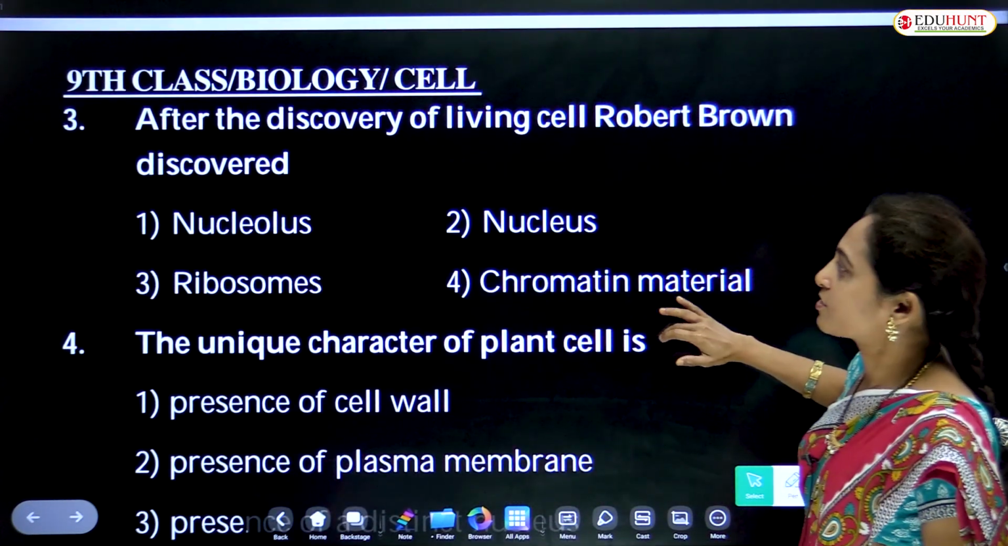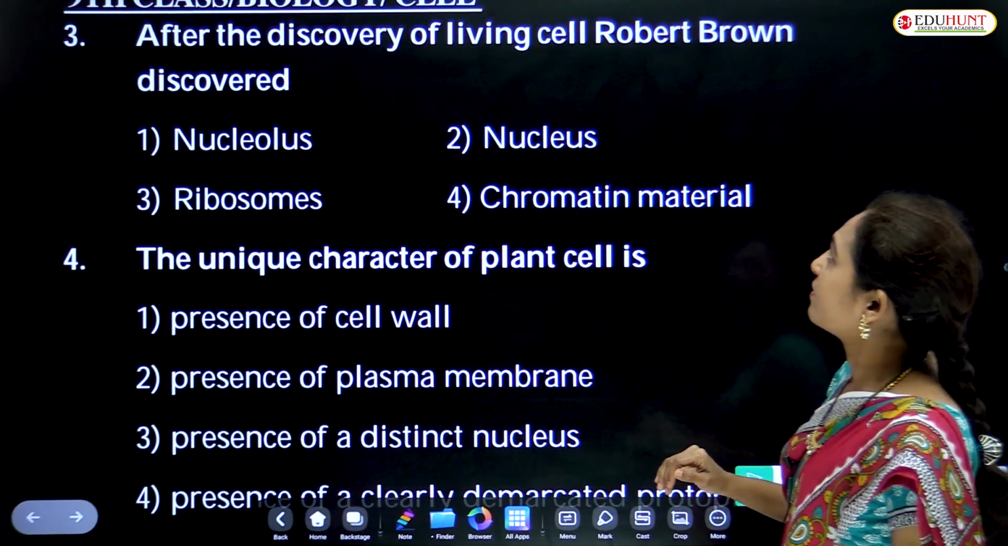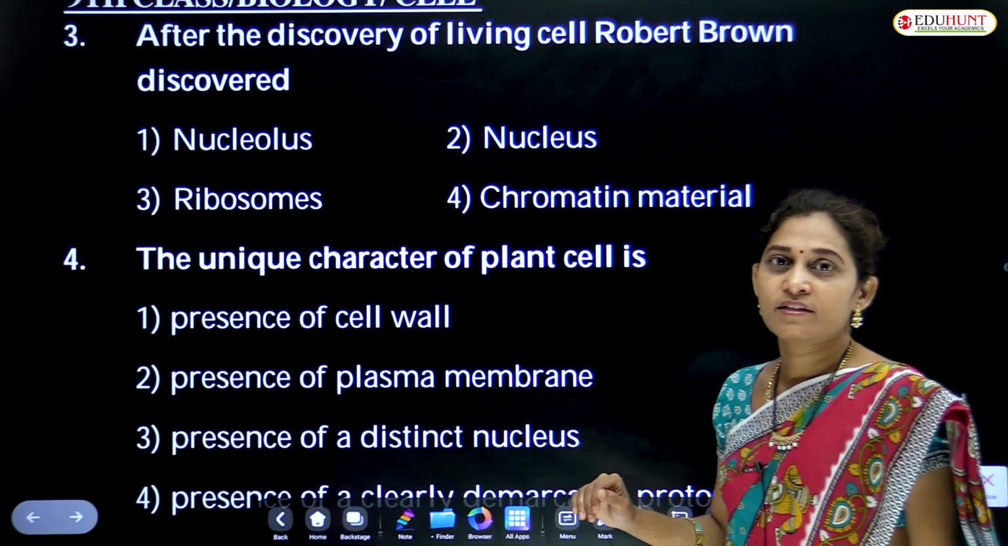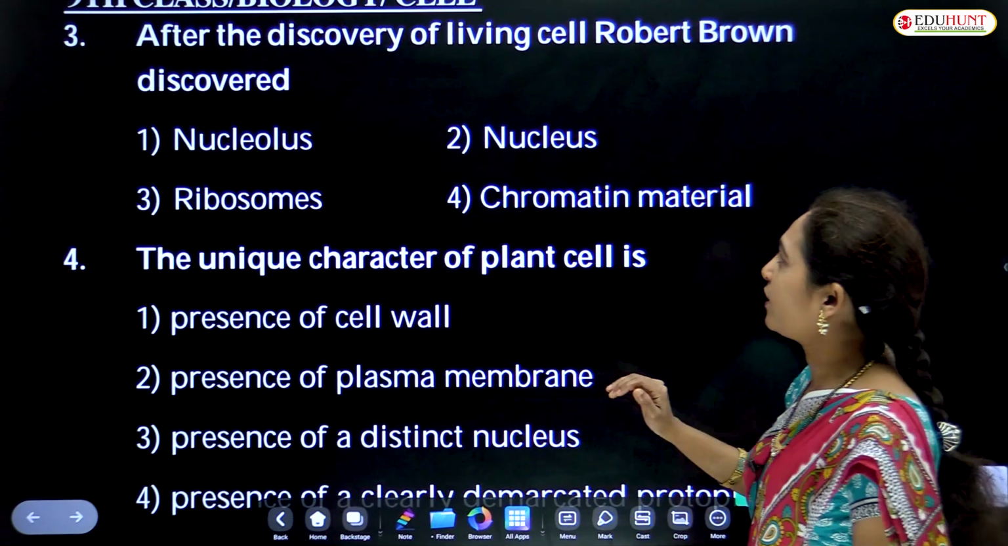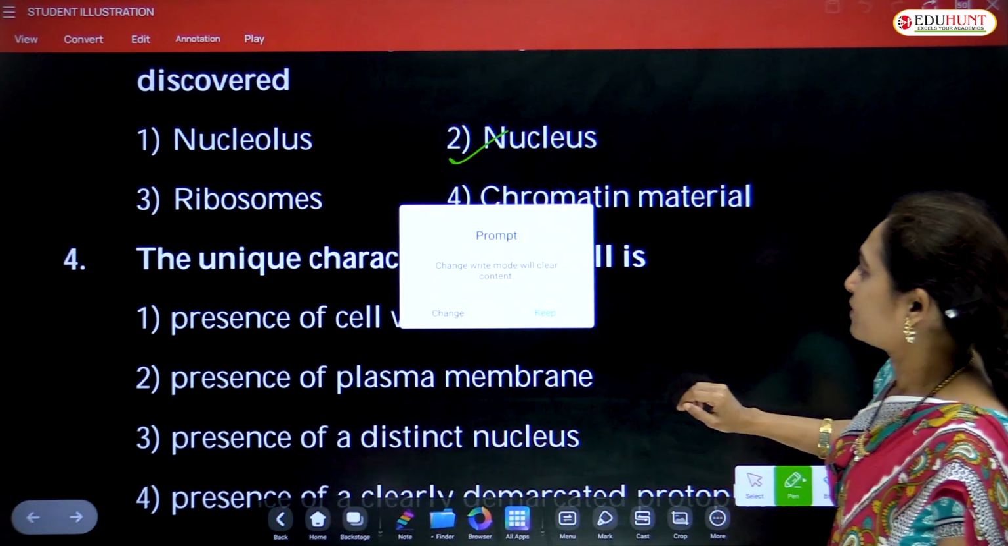Then next question. After the discovery of living cell, Robert Brown discovered the nucleus. This is the answer. Nucleus is the right answer. It is a direct question.